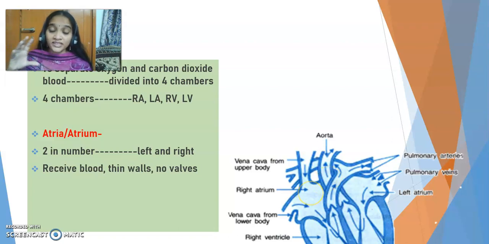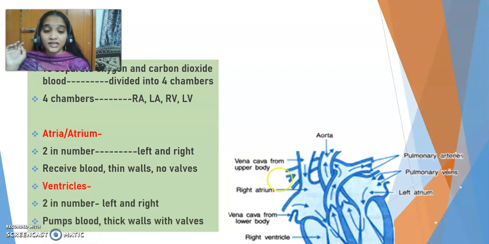Now always remember, the atria or atrium receive the blood, and they have comparatively thin walls when you compare them with the other 2 chambers present on the lower side, and they don't have any valves which prevent backflow of blood. Now coming to the next 2 chambers at the lower side, the lower 2 chambers of the heart are called ventricles, and similarly there is one towards the right and one towards the left, called the right ventricle and left ventricle.